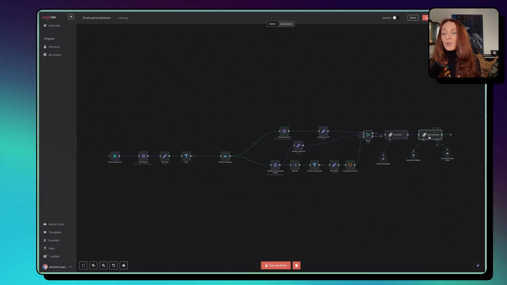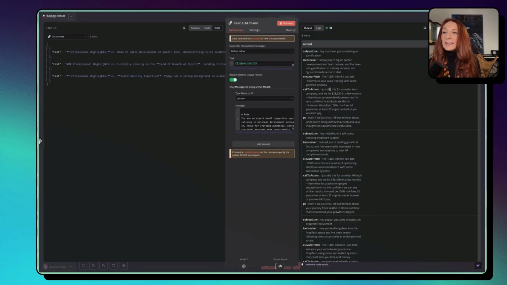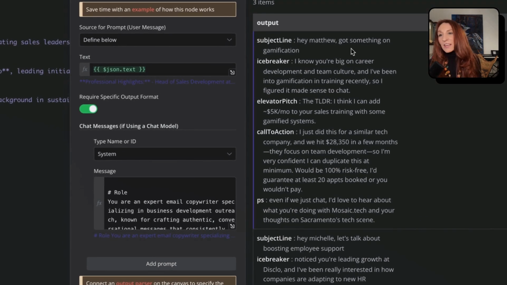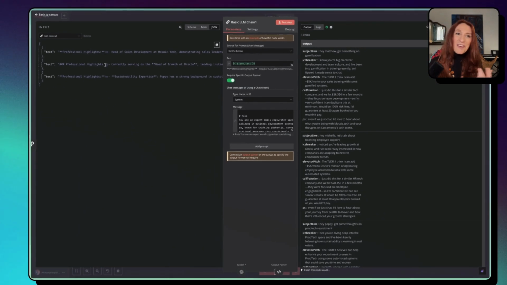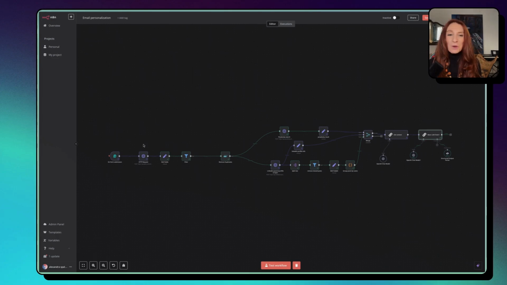So we have tons of context about our prospect. And here it's a cold email with a subject line. "Hey, might you got something on gamification?" An icebreaker. "I know you're big on career development and team culture, and I've been into gamification in training recently, so I figure it makes sense to chat." The tell is, "I think I can add 5K per month to your sales training with some gamified systems." A call to action. "I just did this." And postscriptum, "even if we just chat, I'd love to hear about what that makes." It feels very natural. Okay, so now let's dive into the whole system.